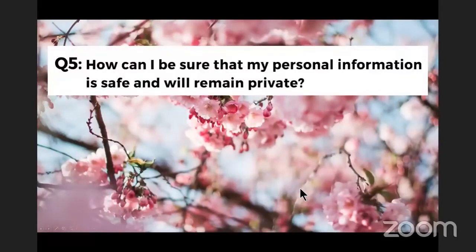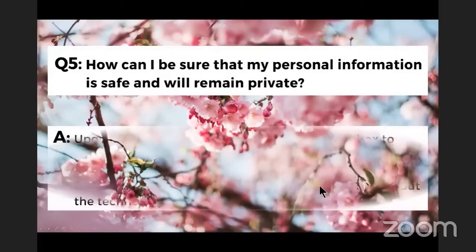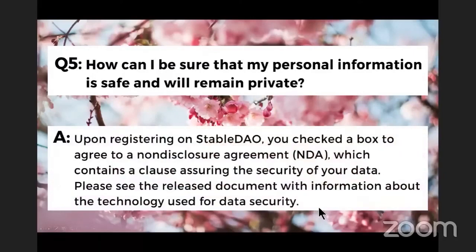Number five, how can I be sure that my personal information is safe and will remain private? Upon registering on Stable DAO, you checked a box to agree to a non-disclosure agreement, which contains a clause assuring the security of your data.